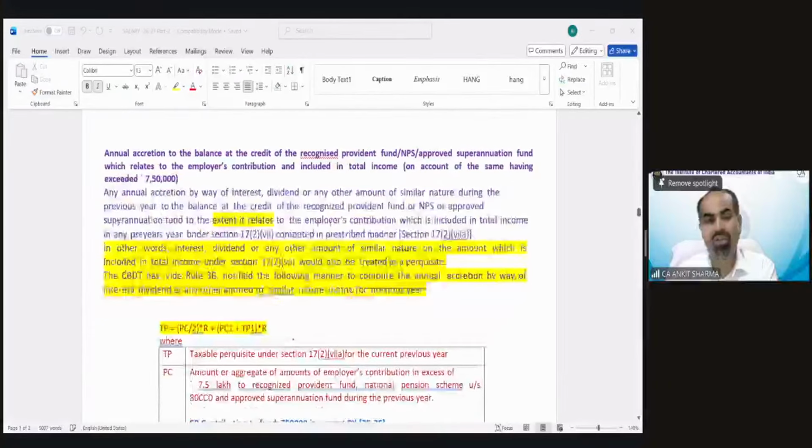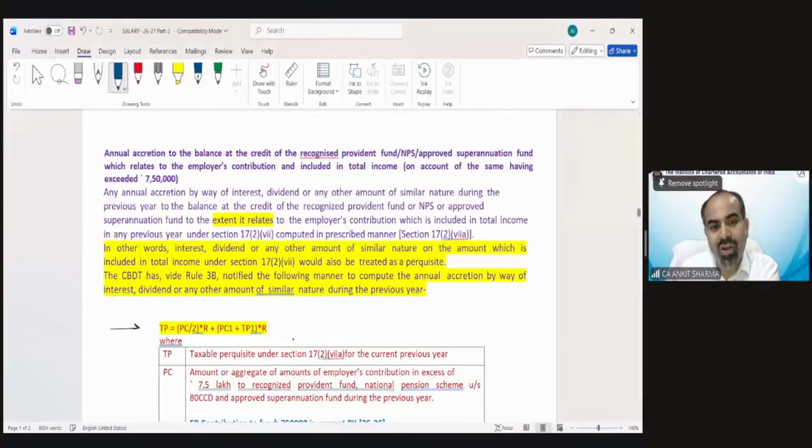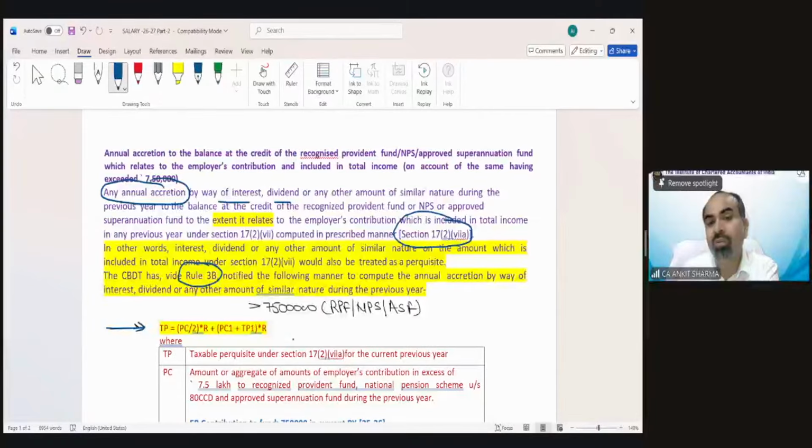This perquisite calculation says, if there is a contribution exceeding 7,50,000 rupees into RPF and NPS and approved superannuation fund, then we have to calculate perquisite, the annual accretion on this excess payment, which is exceeding 7,50,000, by way of interest, etc. We have to calculate that perquisite under section 17(2)(vii)(a), and for that, rule number 3B has been prescribed for the purpose of calculation.